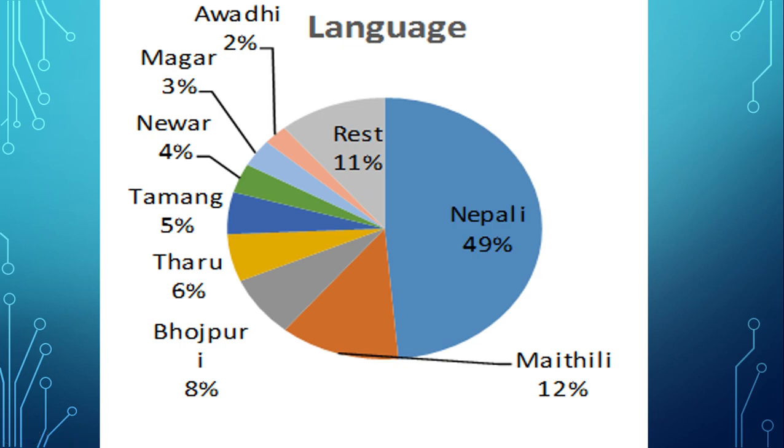So, this way we can say that Nepal is a multilingual country.